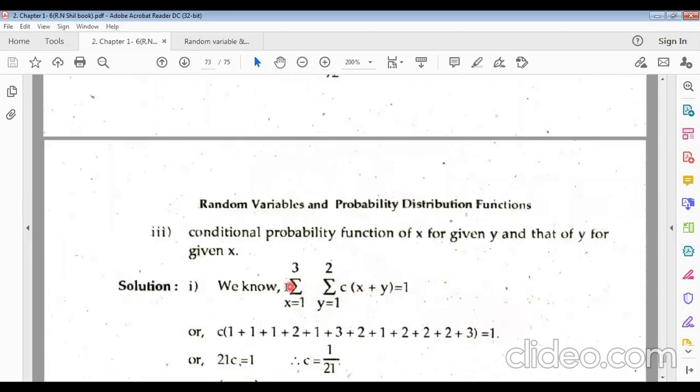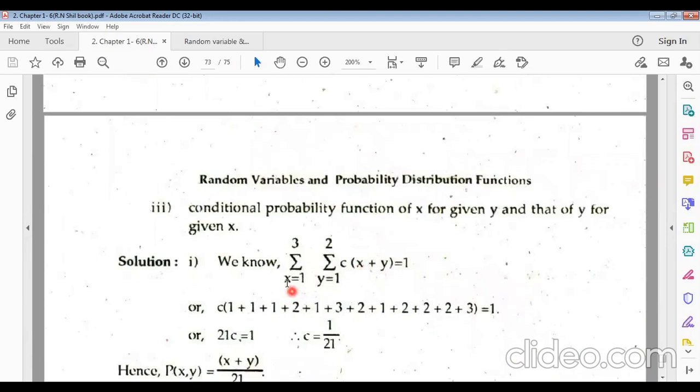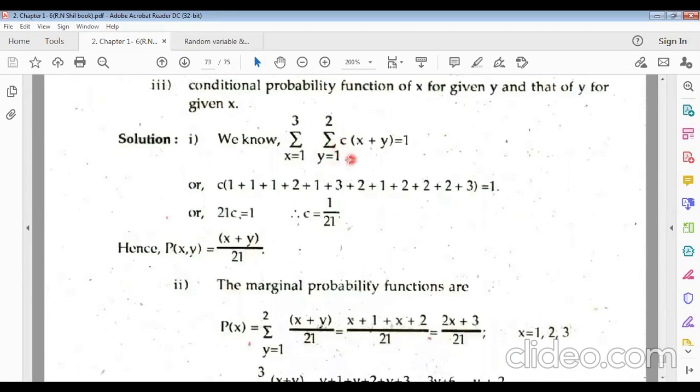Now we know there will be two summations: one for x values and the other for y values. And this function is given as p(x, y) equals c times (x + y), with x equals 1 to 3 and y equals 1 to 2. So the total probability, the joint probability, will be 1.